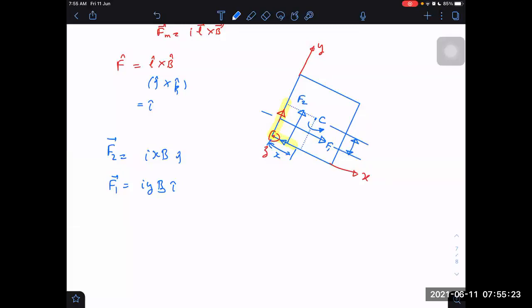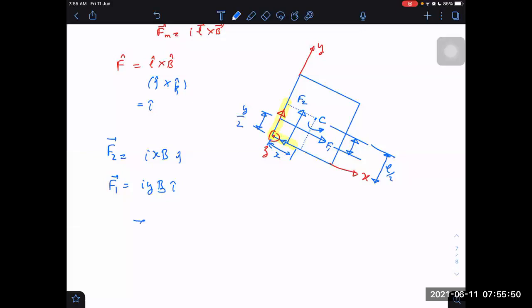Let me check, is it right or not? I think you're right. Half of the y length is y by 2, and from center to this place it is L by 2. So we are subtracting y by 2 from L by 2. So we are getting this. Right or not? L by 2 minus y by 2.